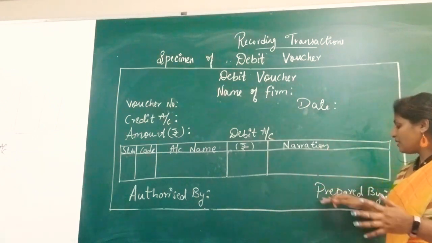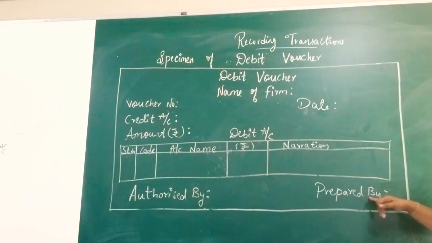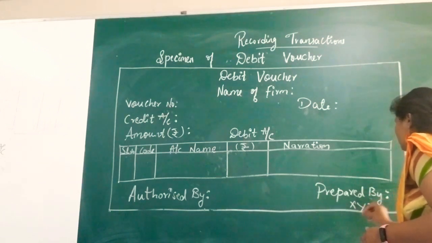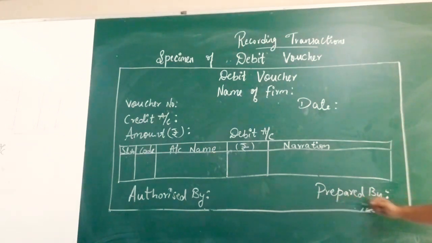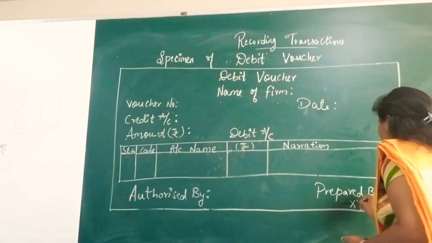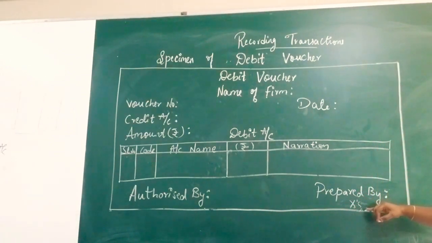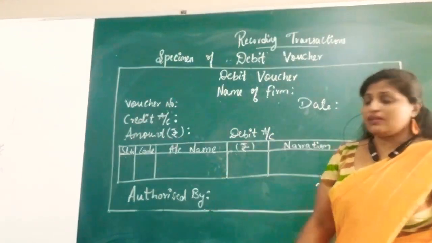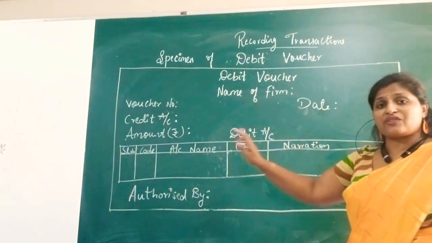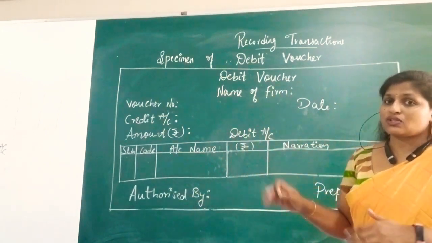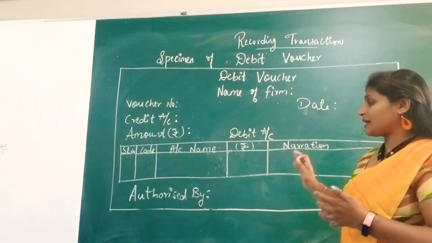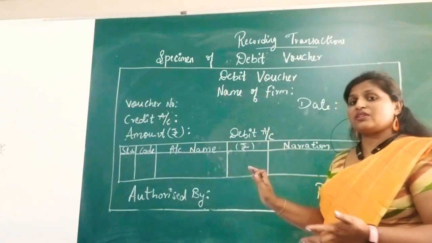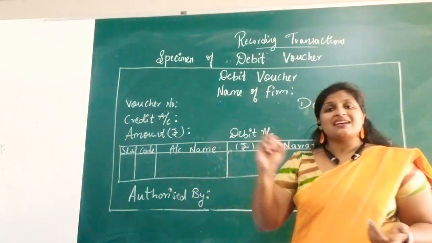Okay. Once it is done, the prepared by person here can be any person. I can write Mr. X. I'm just taking Mr. X as the name of a person. So his sign will be given here. And once the bill is prepared, it will be sent for approval. That is, the authorized person will cross check everything, whether this transaction really happened in the business. Is it the exact amount spent on that particular transaction? He is going to cross check everything, and then he is going to approve by his signature.